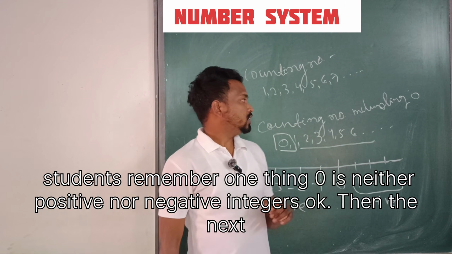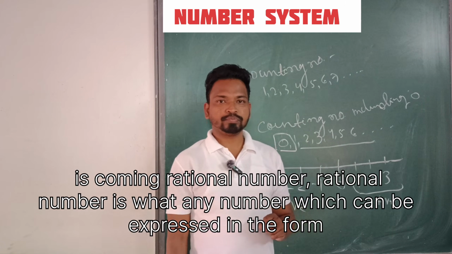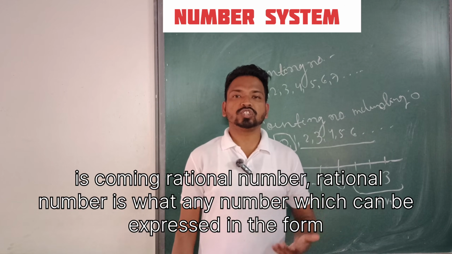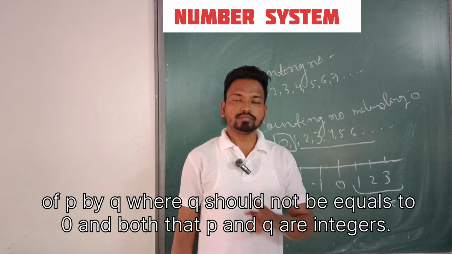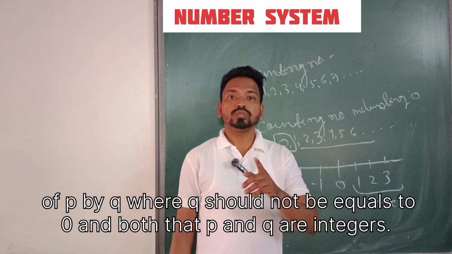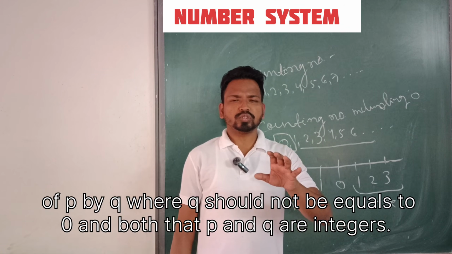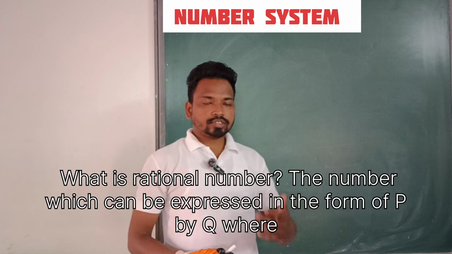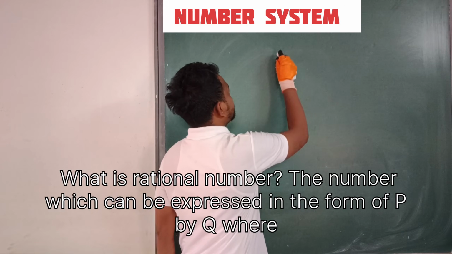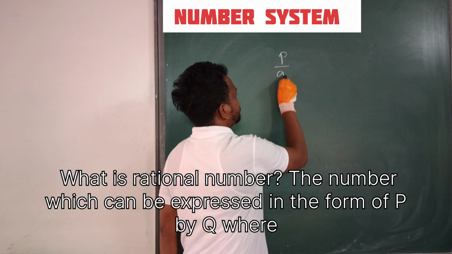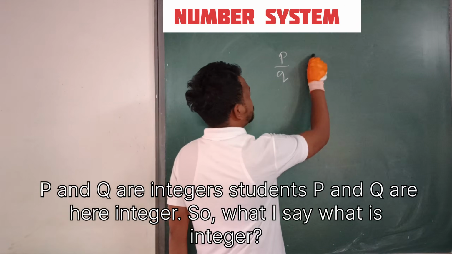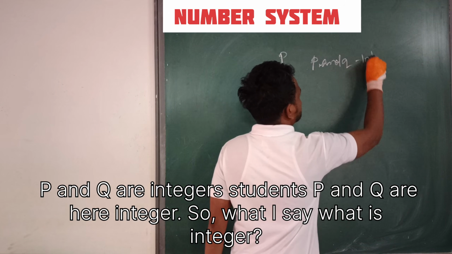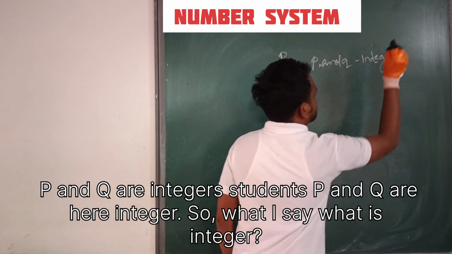Okay. Then the next is the rational number. A rational number is any number which can be expressed in the form p by q, where q should not be equal to 0 and both p and q are integers. What are p and q, students? p and q are your integers.